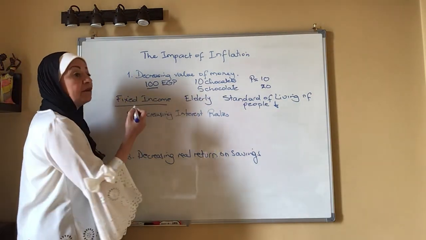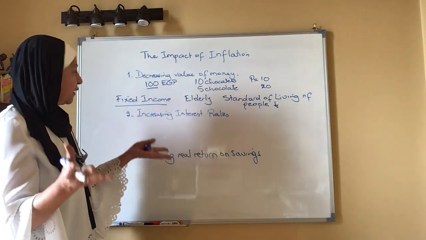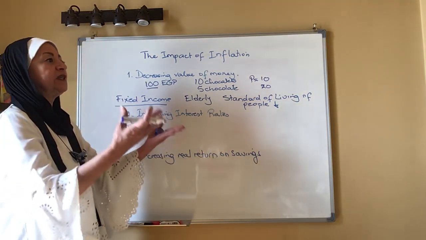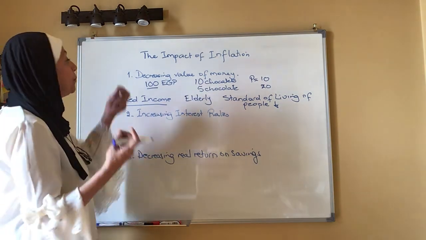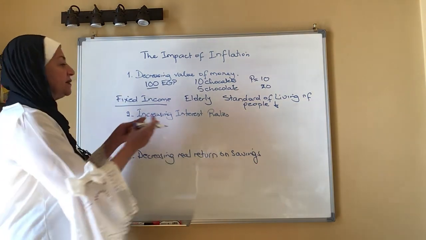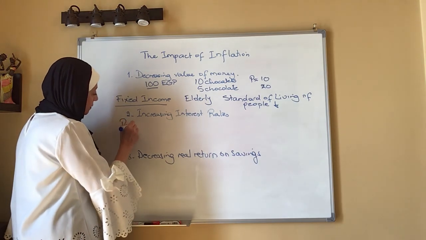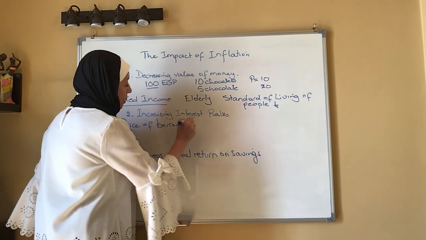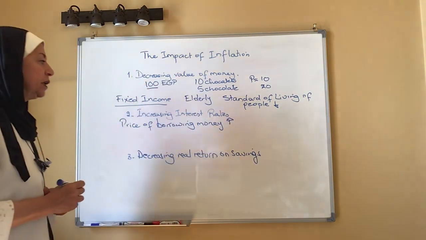So for any bank or financial company to lend money, to make sure that what it gets back after the loan has the same purchasing power as the amount it lent, it has to increase the interest rates. So the price of borrowing money, which is the interest rate, also increases due to inflation.